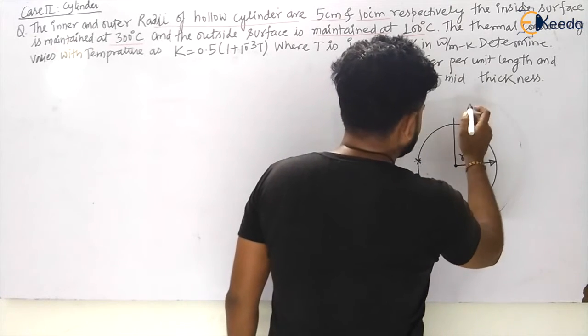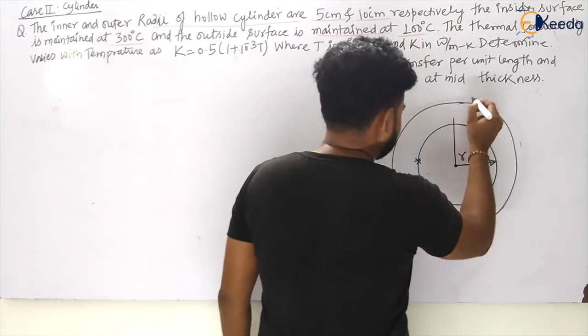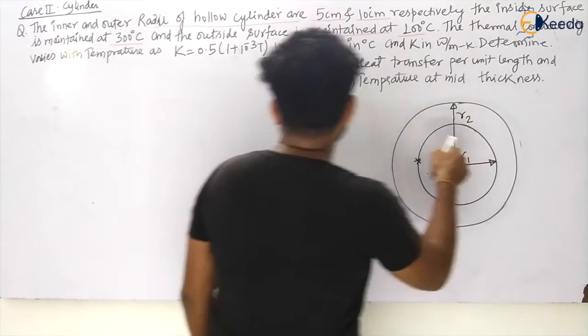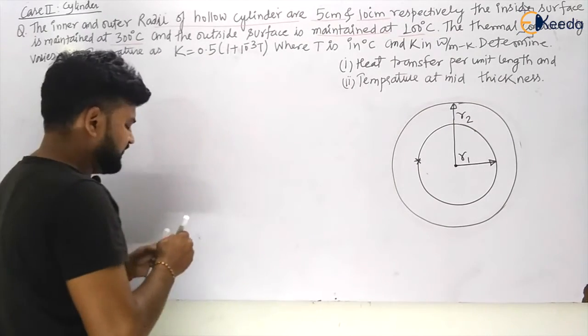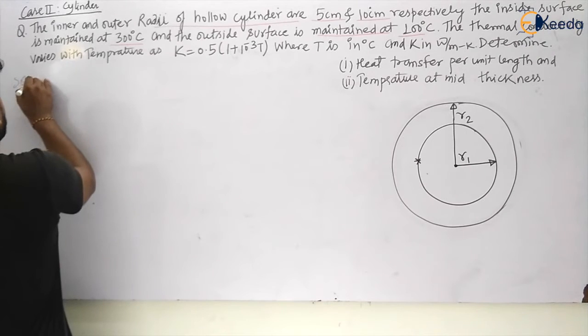So the second is your hollow cylinder like this. My dear students, let us take that as your R2. He has given R1 to be 5 centimeter. So let us see the solution.